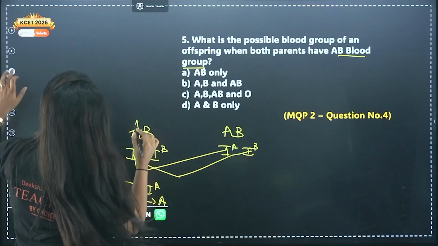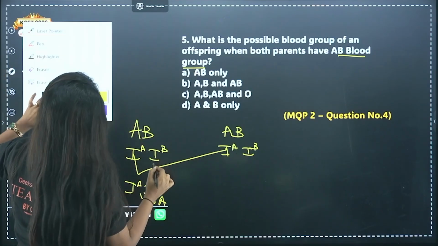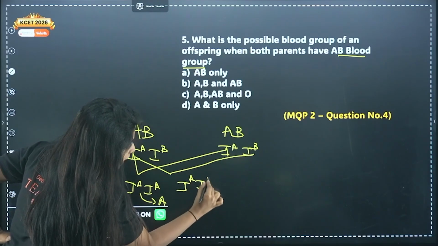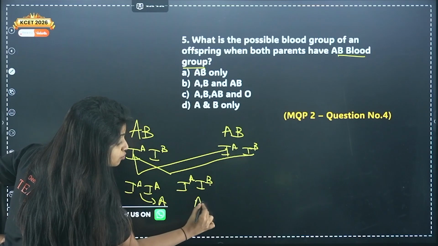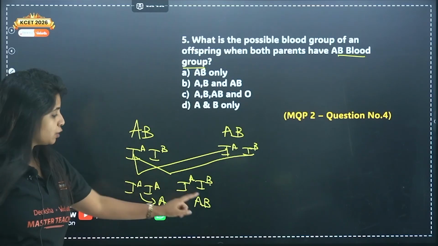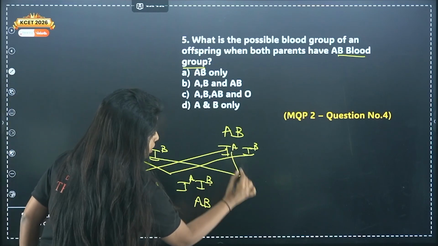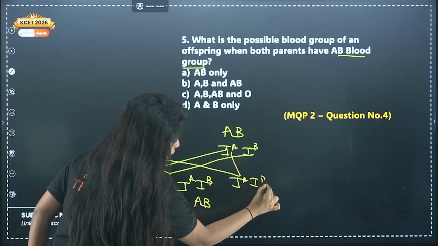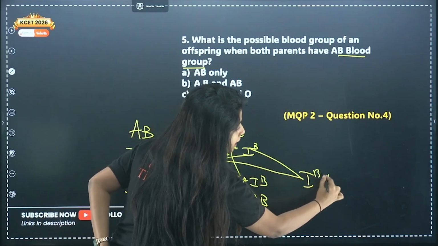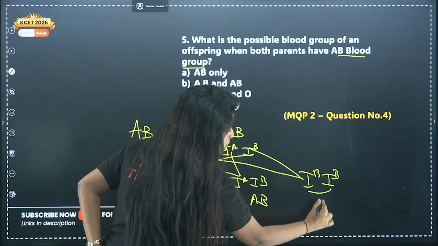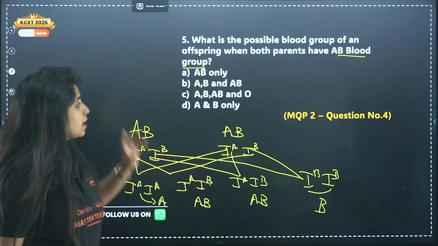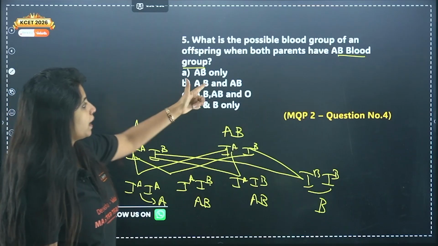This and this come together again, IA, IB. Here A and B both are there, they show codominance. Remember, AB blood group is an example of codominance, they are equally dominant. So I got a new blood group, that is AB. Now this and this come together, I get IA and IB again. So this will be AB. This and this come together, it will be IB, there is no one to dominate. Basically, it will be just B blood group. So I get A blood group, I get AB blood group, and I get B blood group.